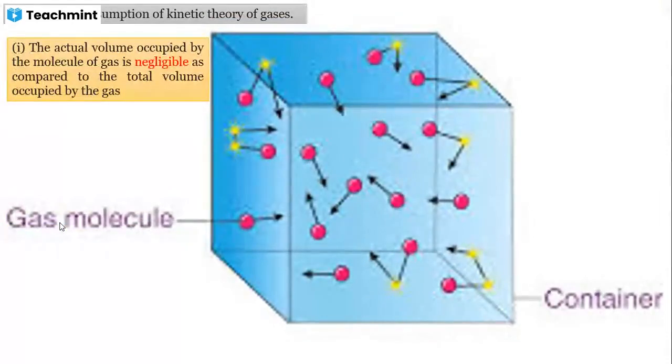First of all, you have to remember, gases are randomly moving. All these are gas molecules in a box, they are randomly moving. The gas molecules in a container never stay in a fixed state, they are always in random motion. When we talk about the volume of that gas molecule, whatever the actual volume occupied by that gas molecule is negligible as compared to the total volume occupied by the gas.